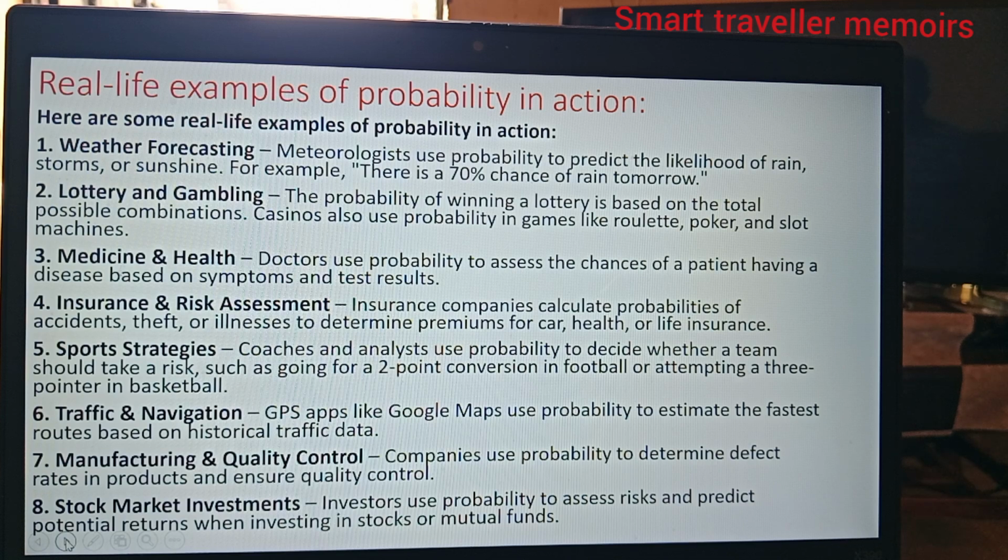For example, when there is a 70% chance of rain tomorrow. Two, lottery and gambling. The probability of winning a lottery is based on the total possible combinations. Casinos also use probability in games like roulette, poker, and slot machines.